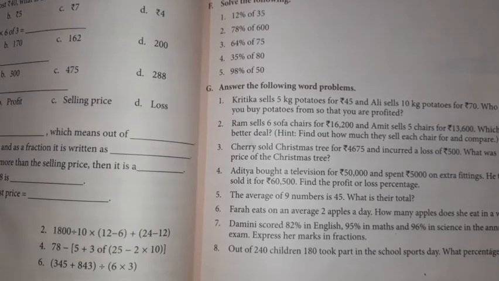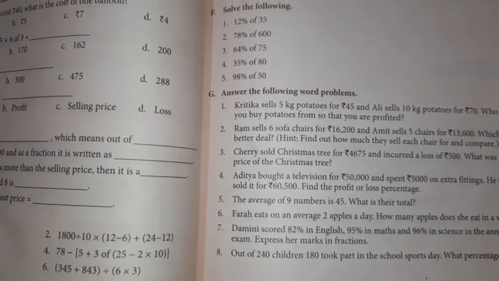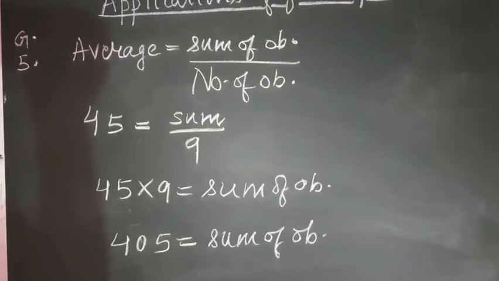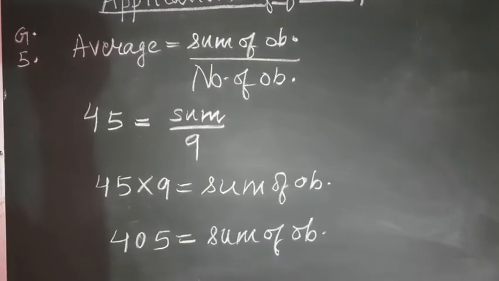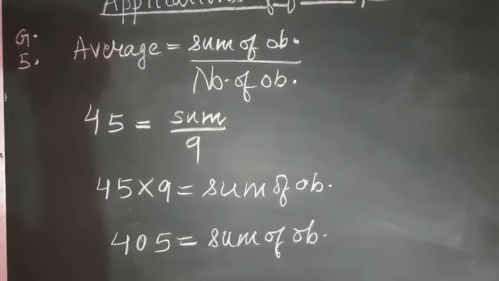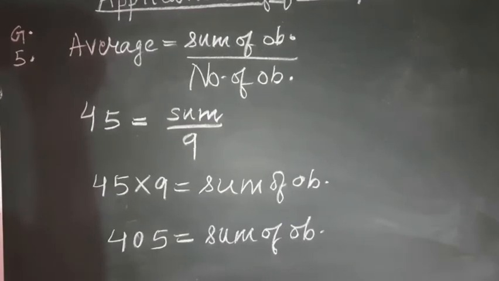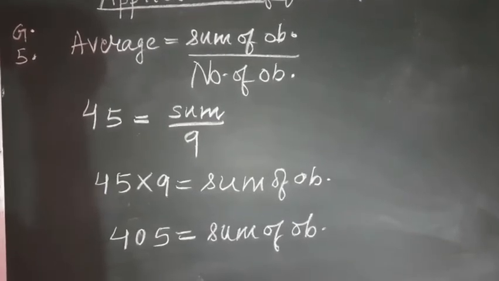So I am going to show you the solution of this question. Please pay attention, students. As you can see, this is the solution of the question. 45 was the average and we don't know the sum of observations. Number of observations were 9. So 45 is equal to sum of observations upon 9.